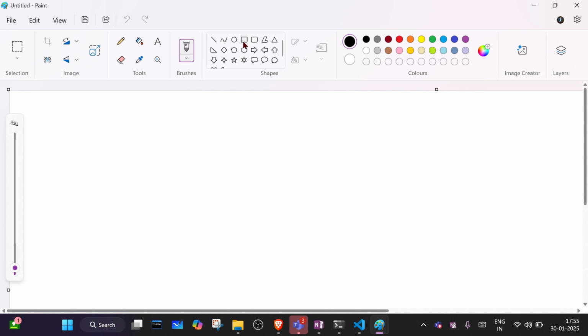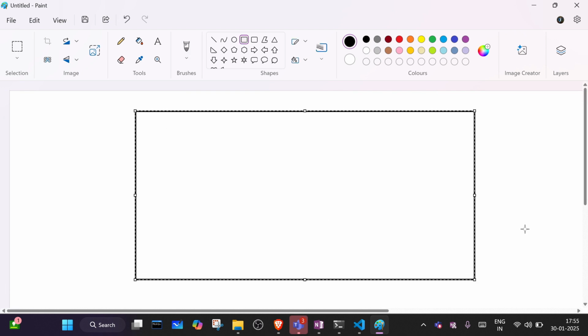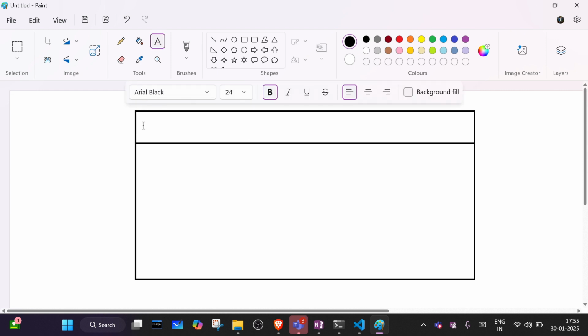Let me tell you what I'm trying to do here. Basically we are creating one page, a home page, the index page, and here we are creating one navigation. On the top of the navigation we will display our logo, and on the other side of the logo we will display developers or dev news.